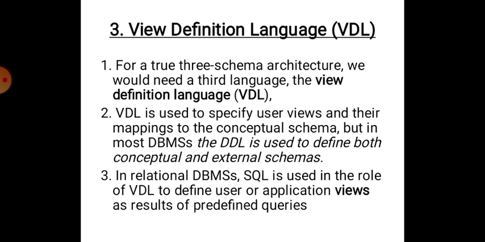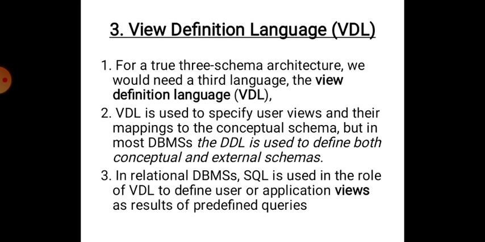Third, view definition language, that is VDL. Point number 1. For a true 3 schema architecture, we would need to have a third language, the view definition language or VDL. Point number 2. VDL is used to specify user views and their mappings to the conceptual schema, but in most DBMS, the DDL is used to define both the conceptual schema and the external schema.